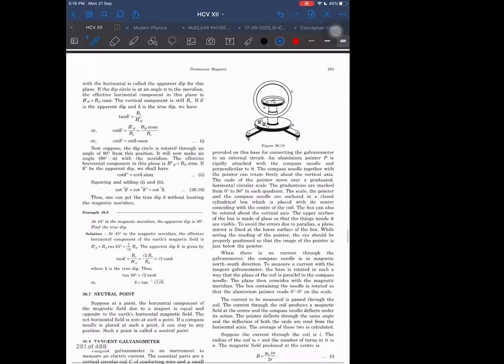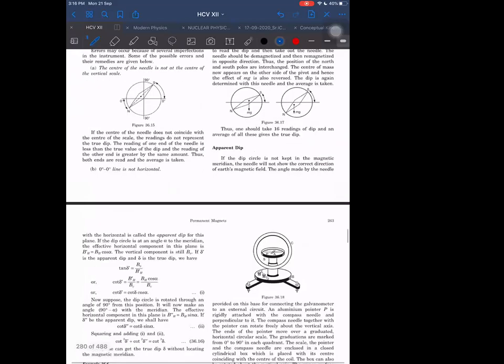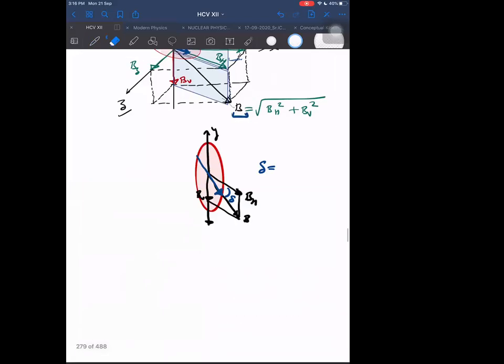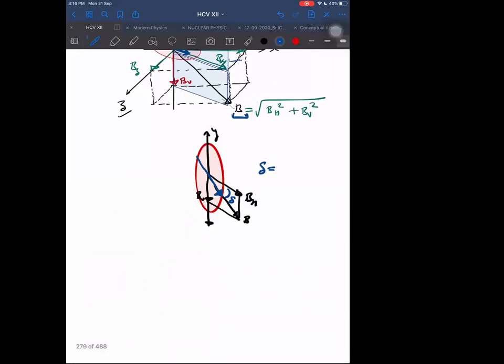How is he representing the angle of dip? Delta only, I think. Apparent dip, and delta is the true dip. Delta only is representing. Good. D for delta, D for dip. So delta only. So this is the angle of dip.